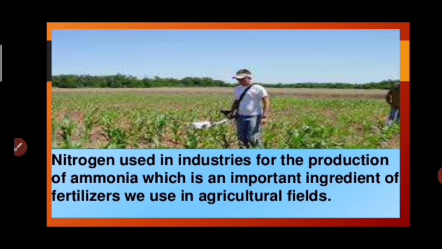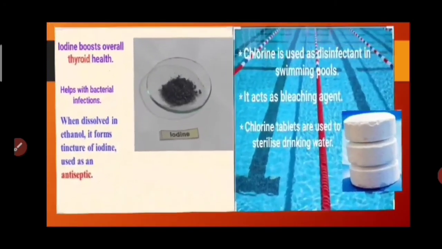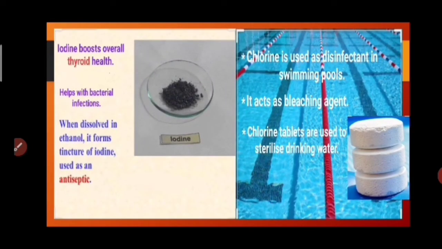Nitrogen is used in industries for the production of ammonia, which is an important ingredient of fertilizers we use in our agricultural fields. Iodine boosts overall thyroid health. It also helps in bacterial infections.